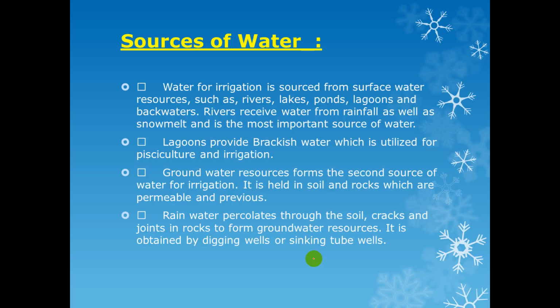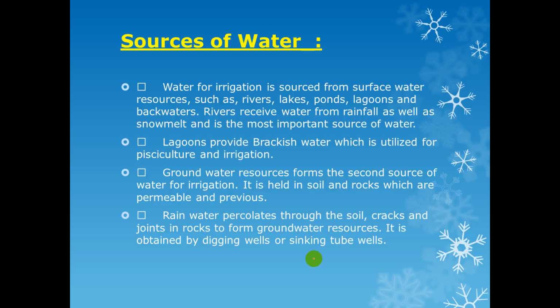Some sorts of cultivable land and crops require saline water, but not so many. So a minuscule amount of irrigation is done through this brackish water.